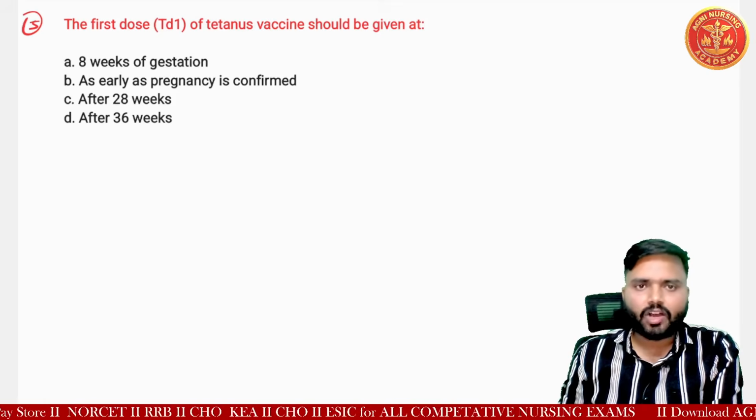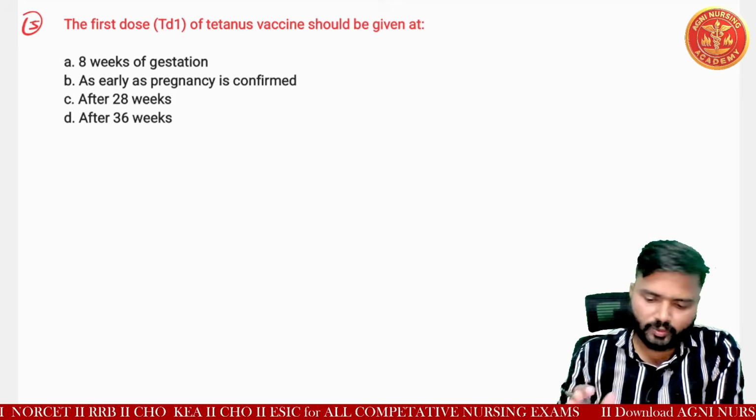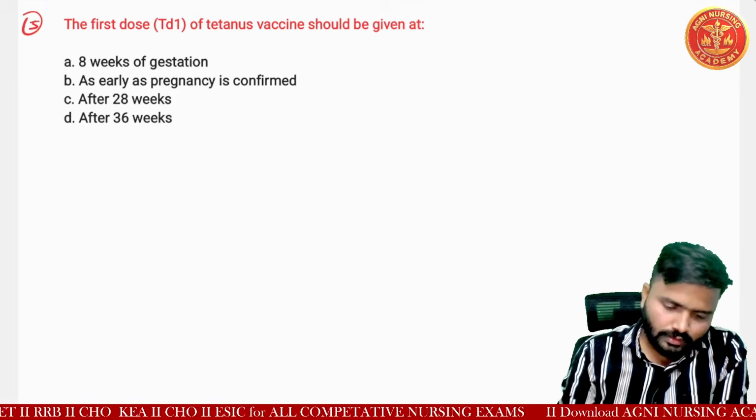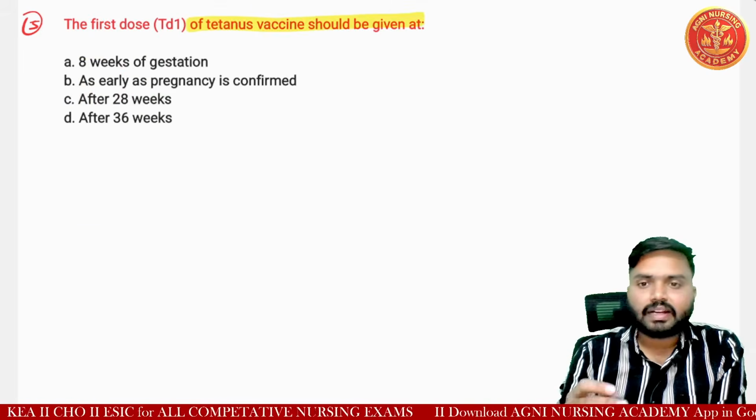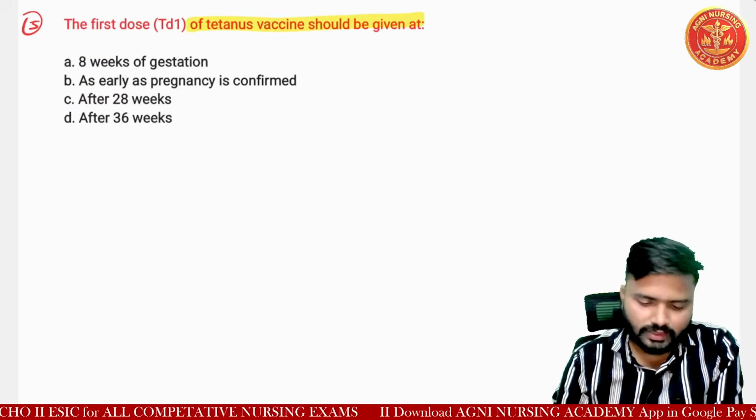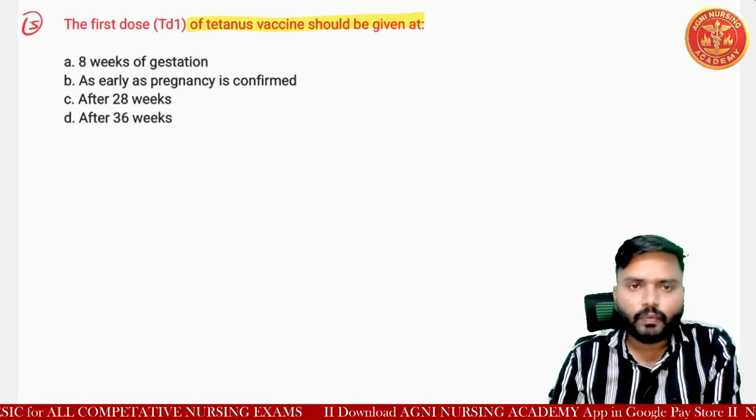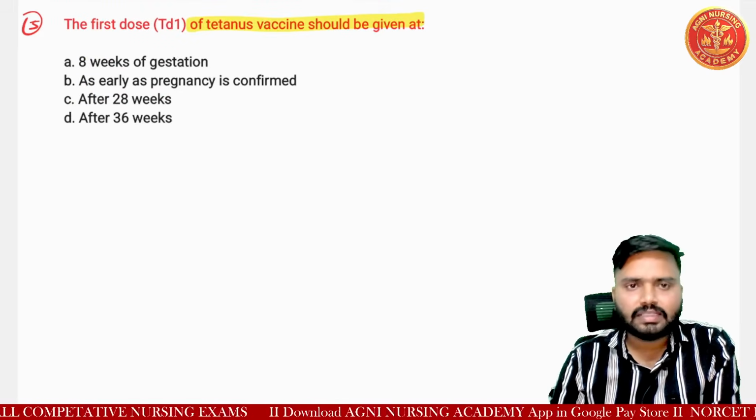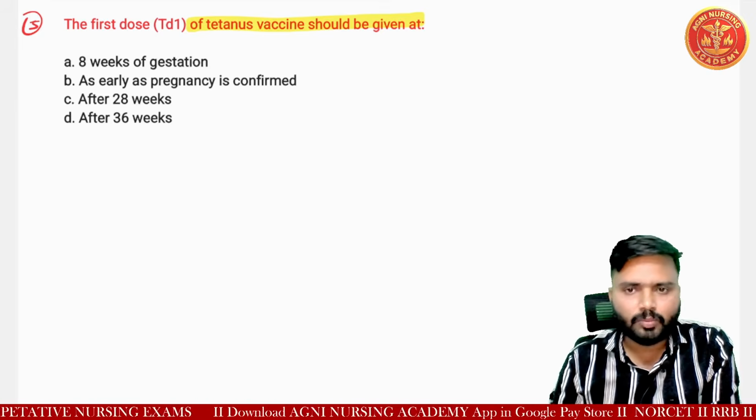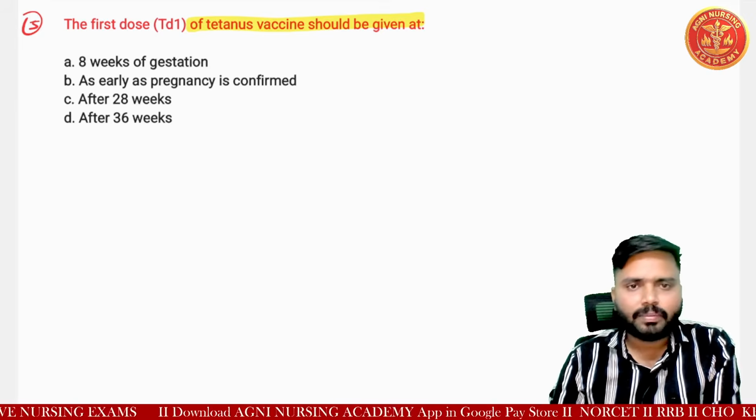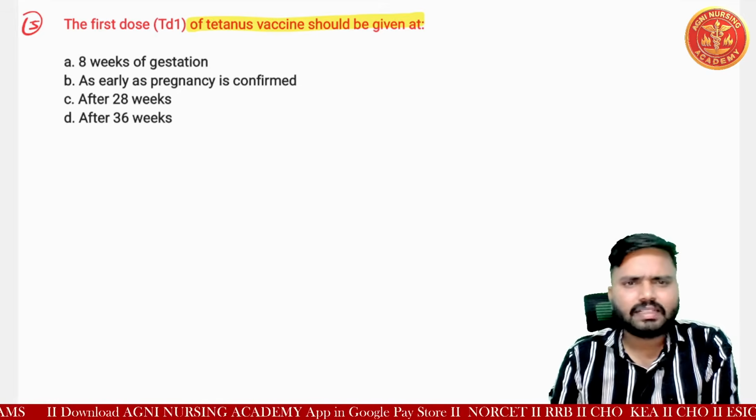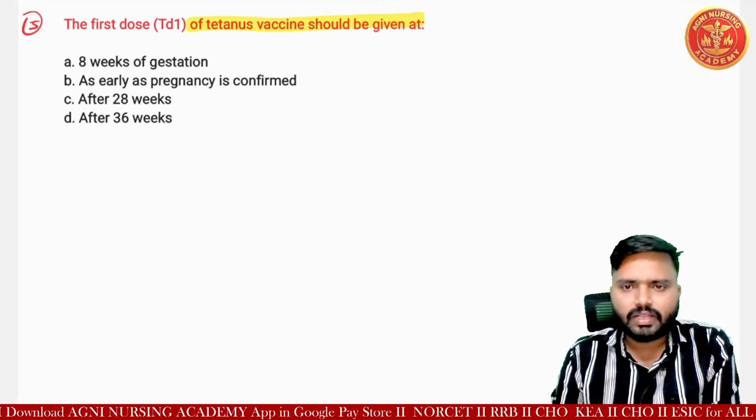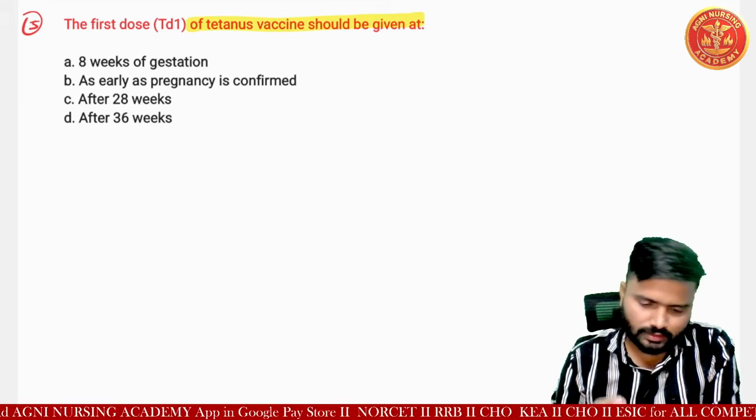We move on to the next question, that is the first dose of TD, that is tetanus and diphtheria vaccine, should be given at. So this vaccine in pregnancy. Understood? Option A is 8 weeks of gestation. Option B is as early as pregnancy is confirmed. Option C is after 28 weeks of pregnancy. And option D is after 36 weeks of gestation.